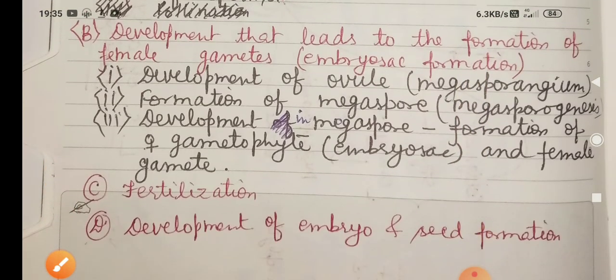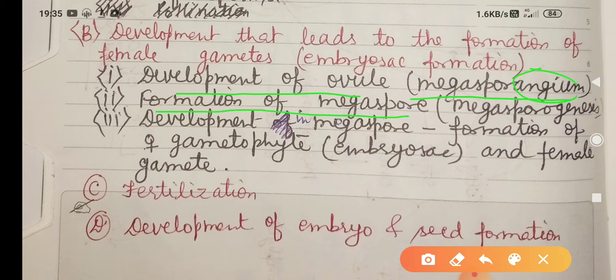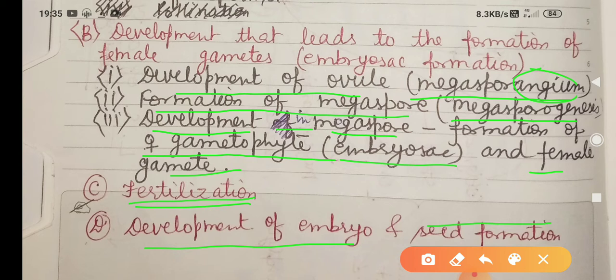B part comprises development of ovule, that means megasporangium, formation of megaspore, that means megasporogenesis, and third, development of megaspore and formation of the female gametophyte, that means embryo sac and female gamete. Third one is fertilization, a major step, and then development of embryo and seed formation.